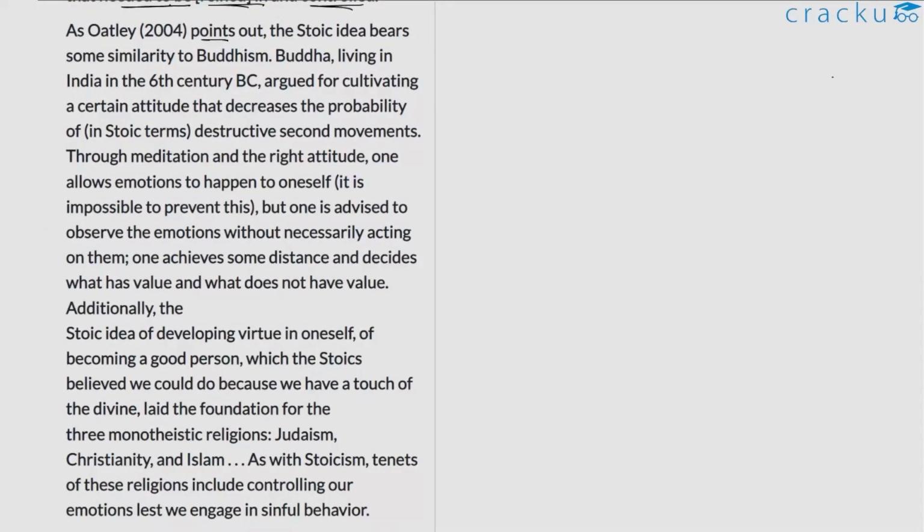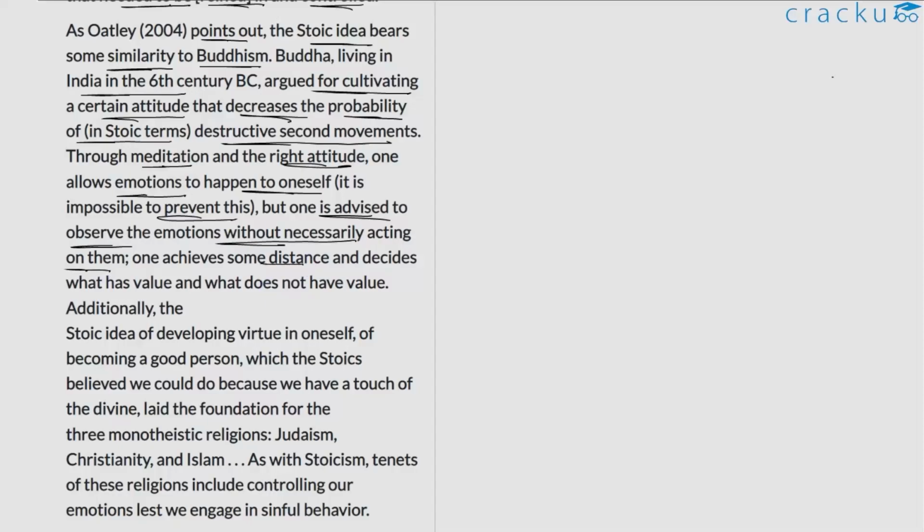As Oatley points out, the Stoic idea bears some similarity to Buddhism. Buddha lived in India in the 6th century BC, and argued for cultivating a certain attitude that decreases the probability of, in Stoic terms, destructive second movements. Through meditation and the right attitude, one allows emotions to happen to oneself. It is impossible to prevent this, but one is advised to observe the emotions without necessarily acting on them.